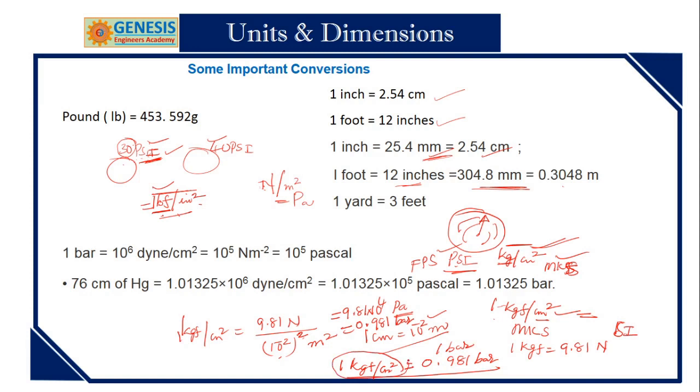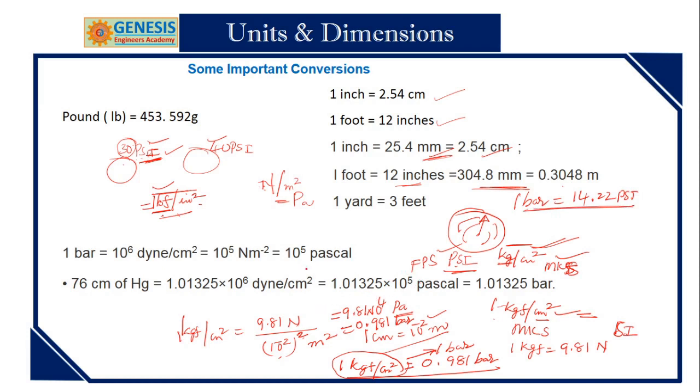That is why they have taken that unit. Got my point? Like that, 1 bar is equal to 14.22 PSI. That you derive. You convert that as a practice. So whatever I have shown here, you can also practice.